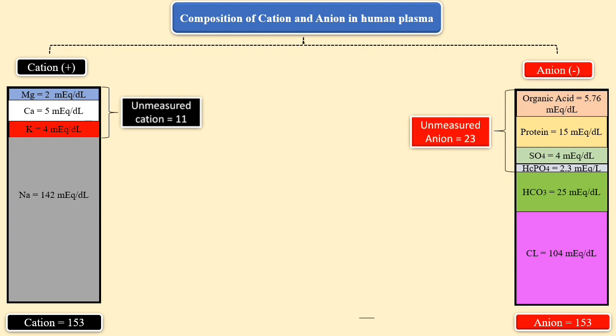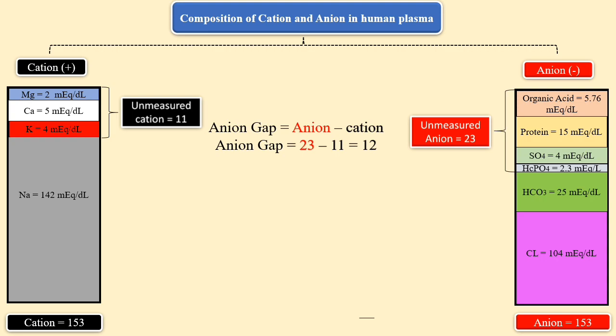We can see the differences. The difference between the unmeasured anion and unmeasured cation is called anion gap. The difference is 23 minus 11 is equal to 12. So anion gap is 12 between the unmeasured anion and cation.